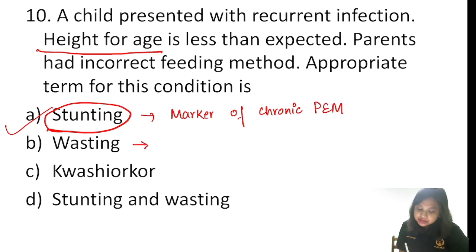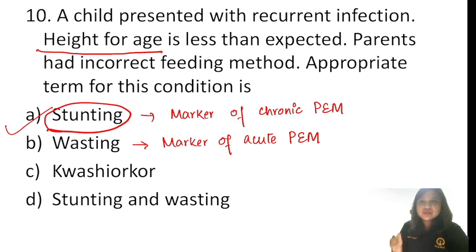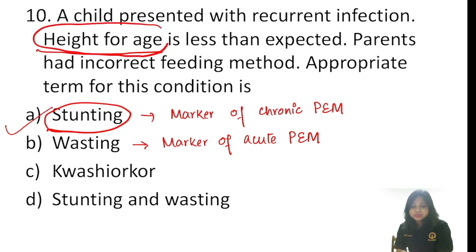If wasting is there, it is a marker of acute protein energy malnutrition. If there is both wasting and stunting, we call it as acute on chronic PEM, right? Kwashiorkor is a type of severe acute malnutrition where we'll have edema, mental changes, etc. And so it is not stunting and wasting because it is mentioned height for age.